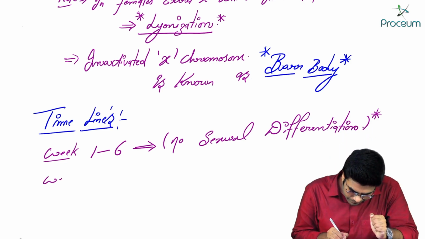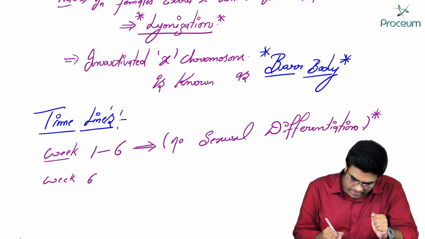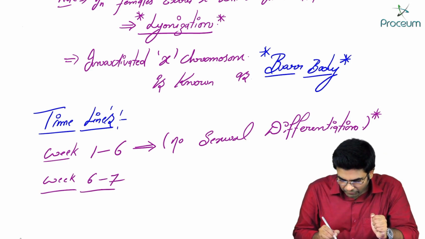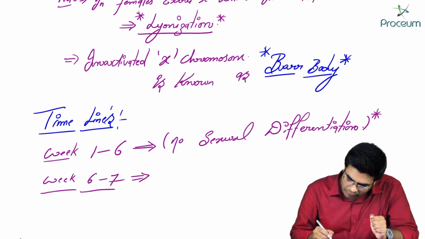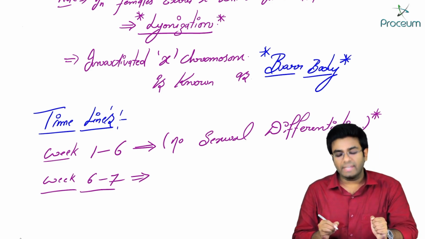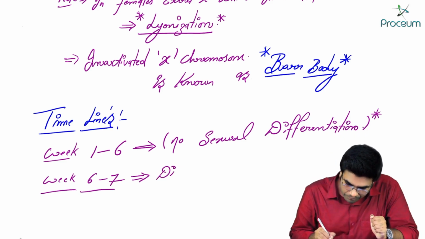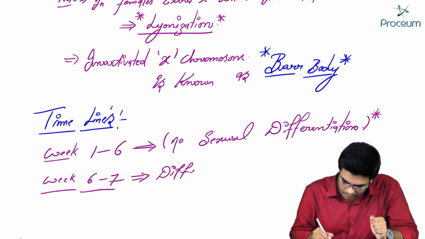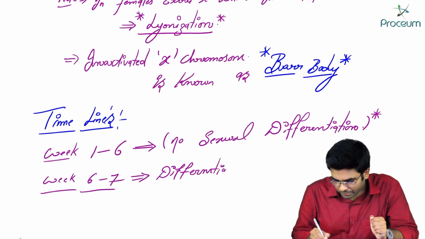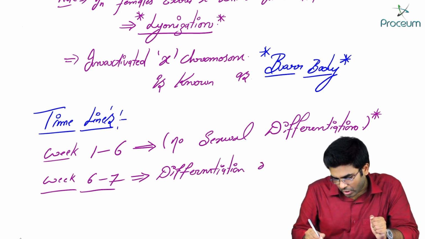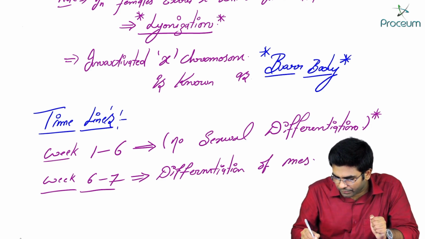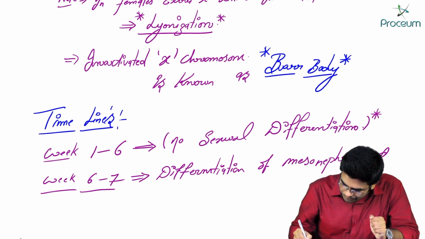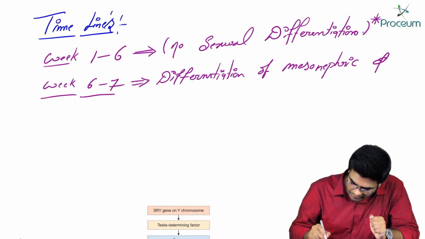During week 6 to 7, differentiation of mesonephric and paramesonephric ducts will complete.